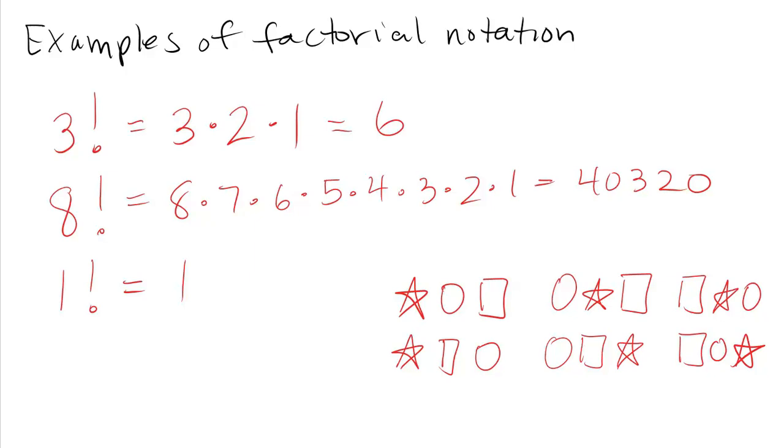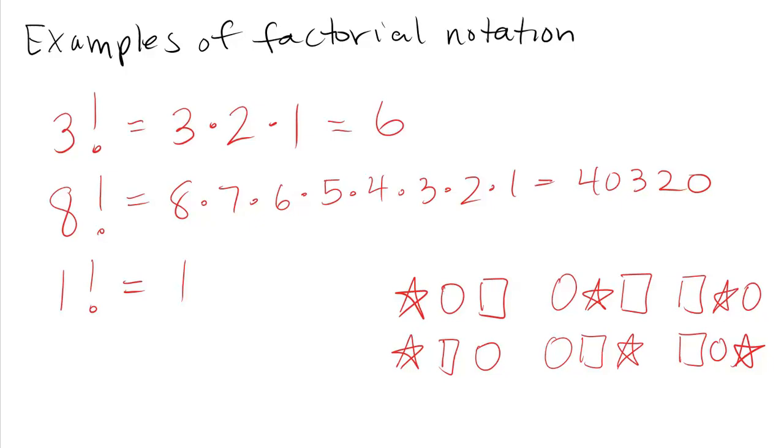Rather than listing them, we can just tell that there are 6 ways to arrange them because 3 factorial is 6. The logic is we had 3 choices for our first symbol. Once we've chosen that, there are 2 choices for the second symbol. And once you've chosen both of those, there's only 1 symbol left over, and you multiply those together, and that gives us 6.